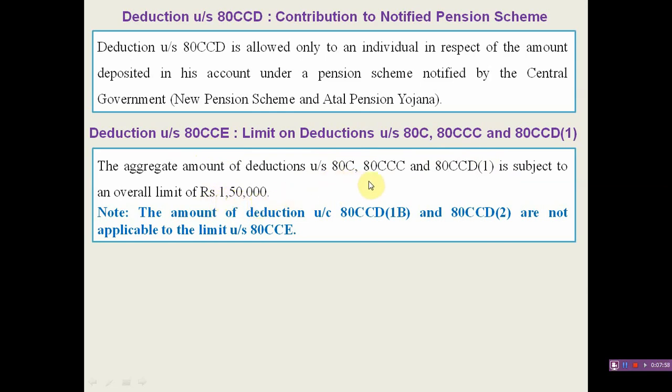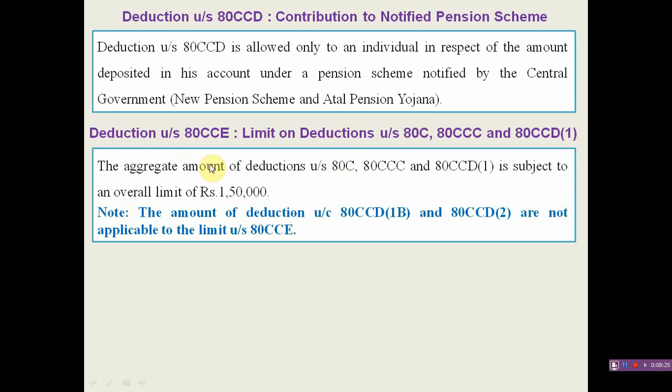If the aggregate amount of deduction under this section is less than rupees 1,50,000, then that lower amount he can claim as a deduction under these three sections. If the aggregate amount exceeds 1,50,000, then the limit of 1,50,000 is applicable under this section.